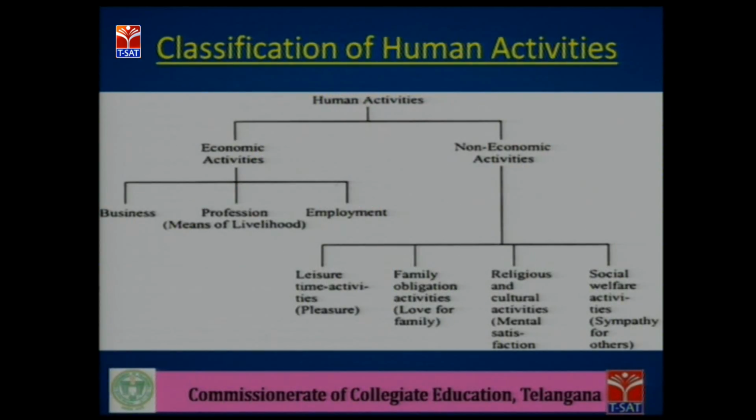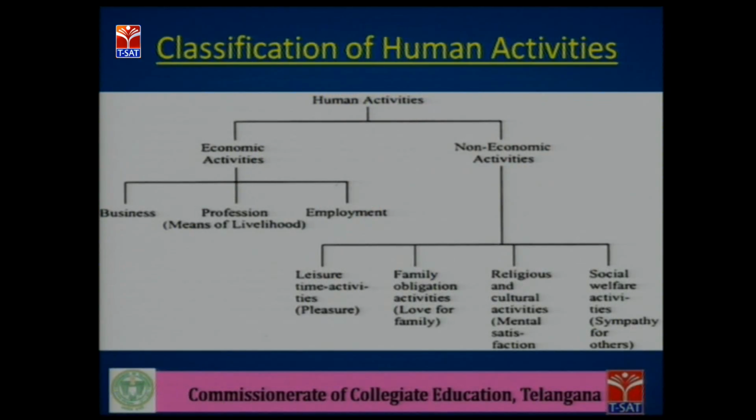Generally, we see that people are engaged in some kind of work in order to earn their livelihood and to acquire wealth. So the activities that people engage in to earn money are called human activities. Human activities are identified as economic and non-economic activities. We'll see the classification of human activities.